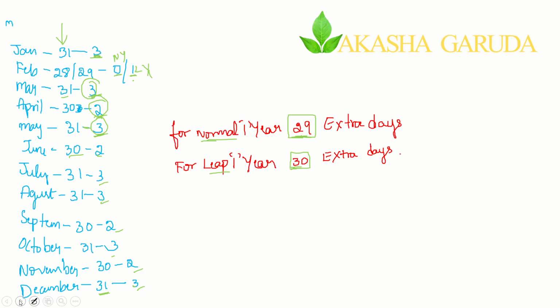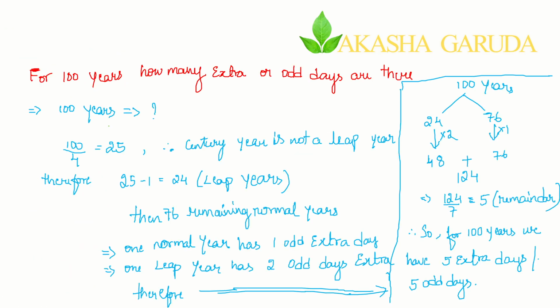So now let's go on to the next one. See here, for one normal year, it is one extra day. For one leap year, it is two extra days. Now I am taking a set of 100 years. How many extra days, or odd days, are there? We have to find. So for 100 years, how much is it?